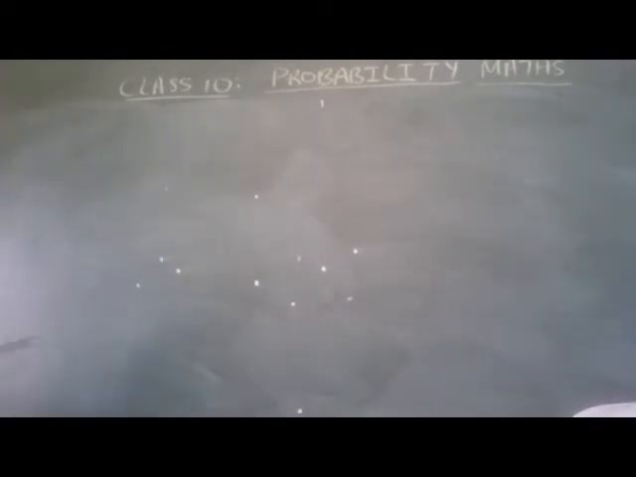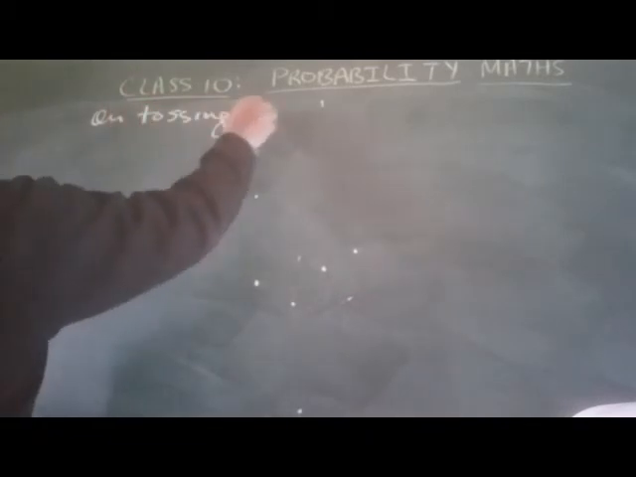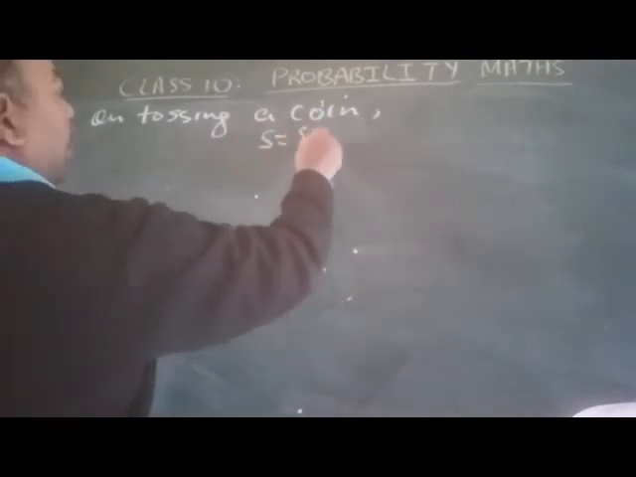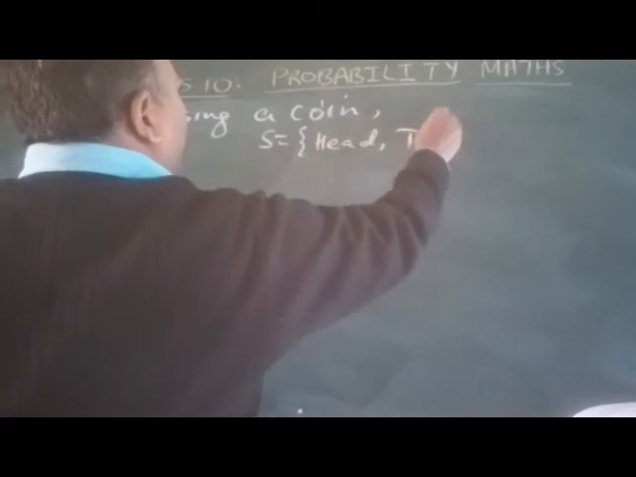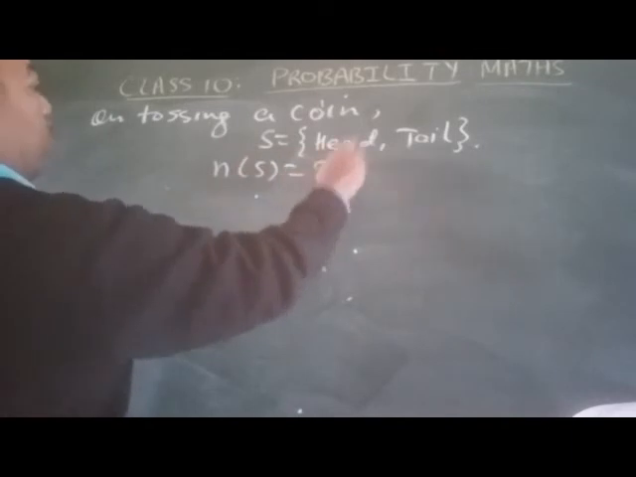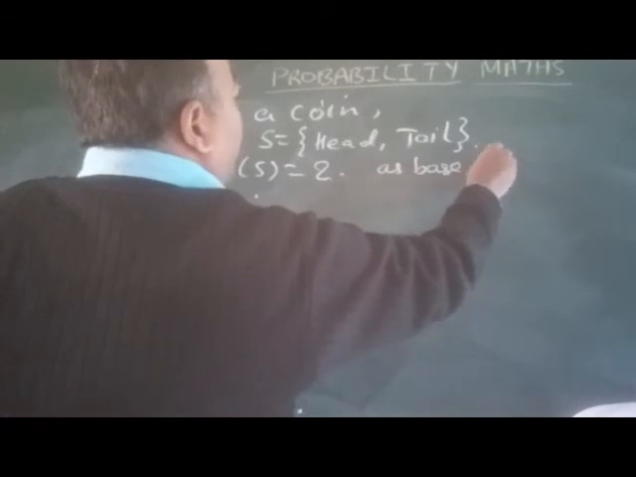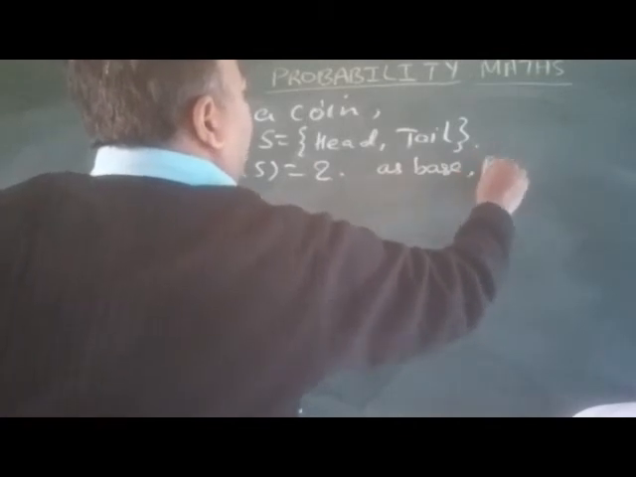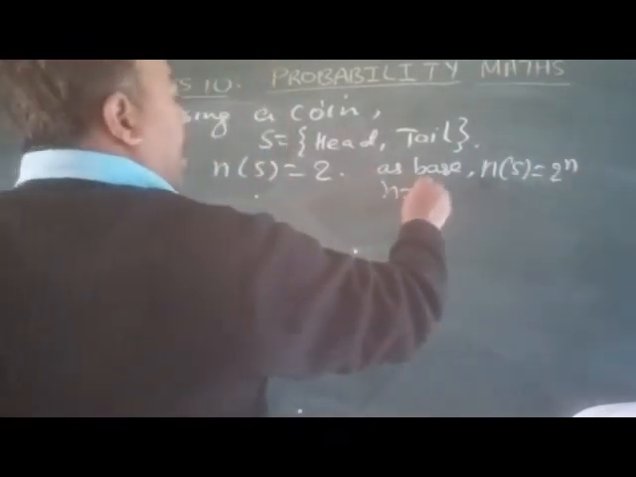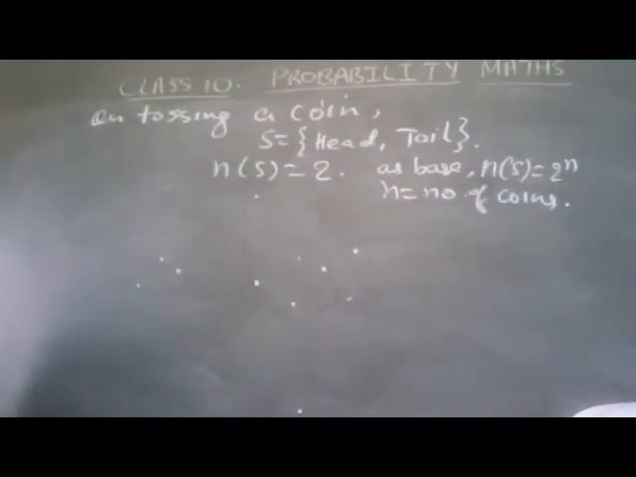First it is on tossing a coin. When we toss a coin, here head and tail, they are two events. Okay? So we can say the number of events will be 2. As the base, the formula for total is 2 to the power n, and here n is the number of coins. How many coins you are tossing?